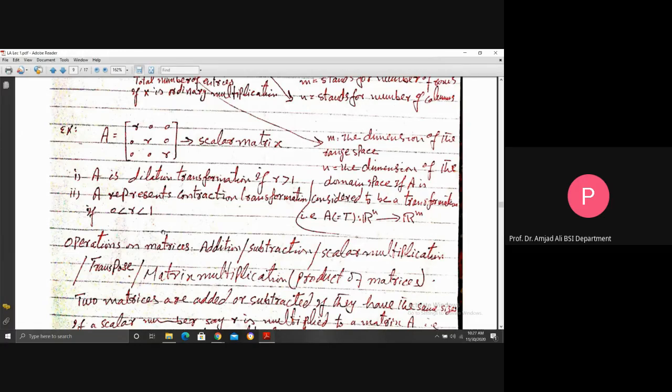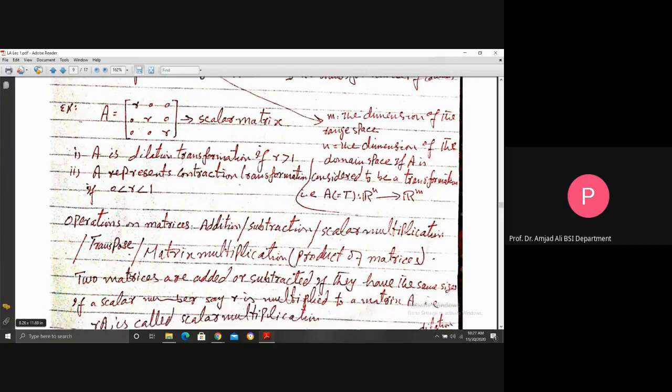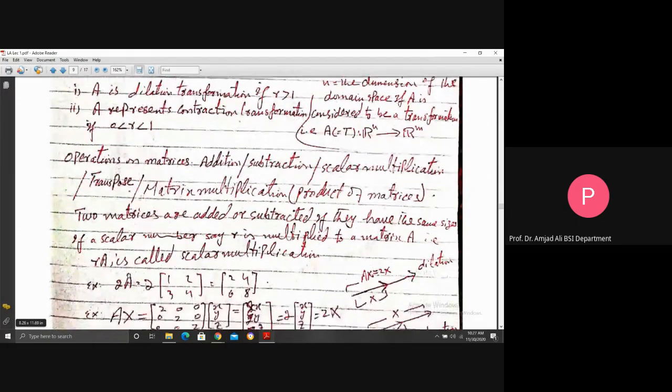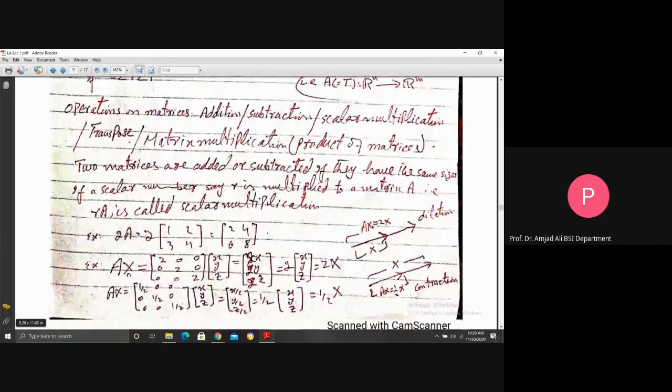And you see here an example for that: Ax, where A is a scalar matrix having the scalar quantity 2 on the main diagonal. X is a vector in 3-dimensional space, x, y, z.